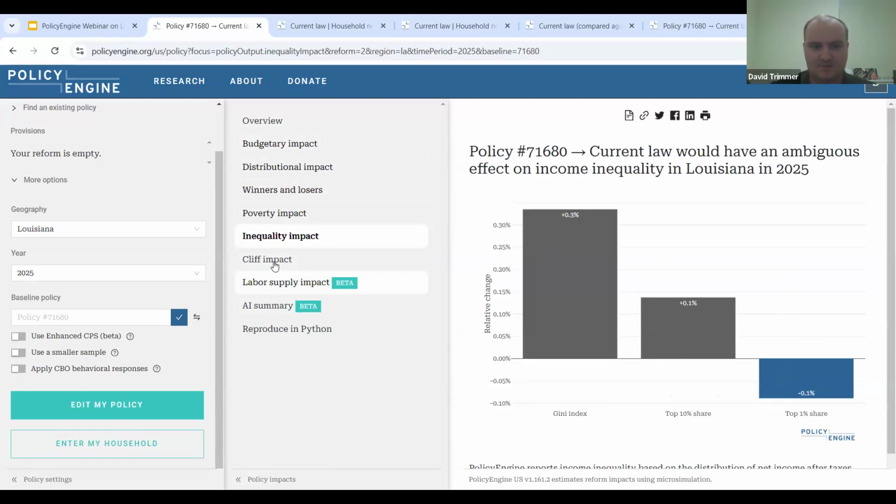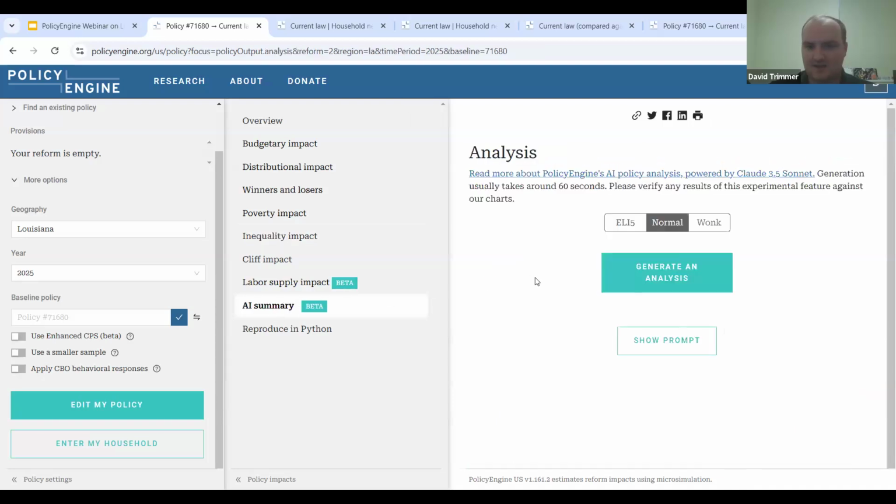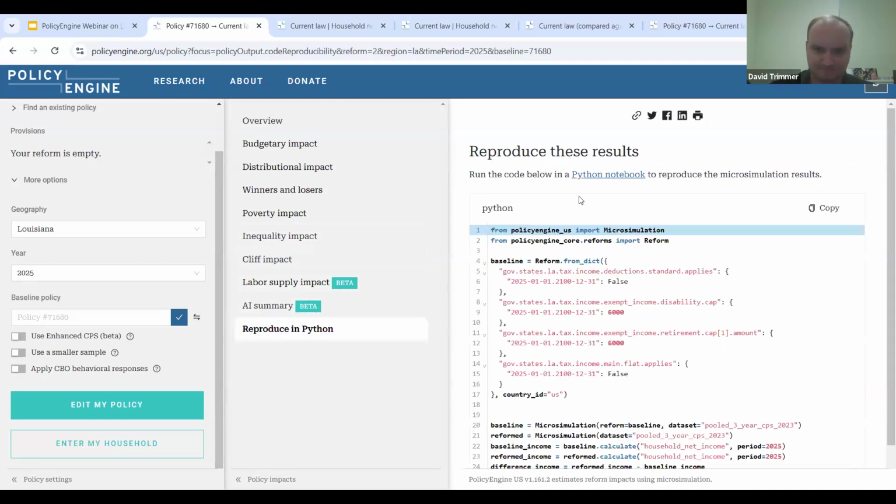And there's a few other aspects that we measure. We can look at cliff impact, labor supply. If we want to apply our CBO behavioral responses, we could see how this could affect people's incentive to work based off an income or substitution effect. And also we can get an AI summary of the reforms from normal, long, or explain like I'm 5 years old, and we can generate an analysis. And as always, we can reproduce this reform in Python.